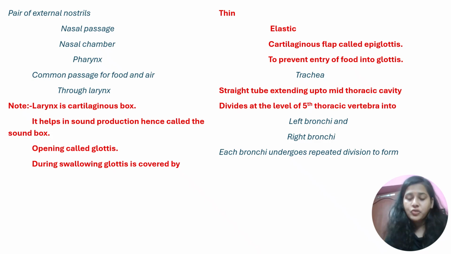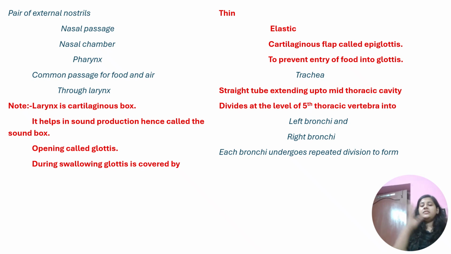Then we have the pharynx. What is the pharynx? The pharynx is a common passage for both food and air. We know that air is entering our body through the nose, and when we eat food, it is going down, right? So there is this structure, the pharynx, which is a common passage for both food and air. Okay, and it goes through the larynx.